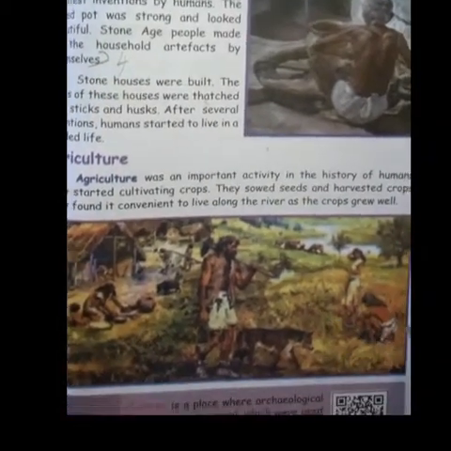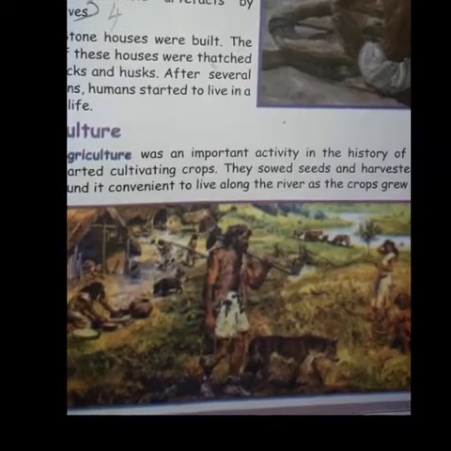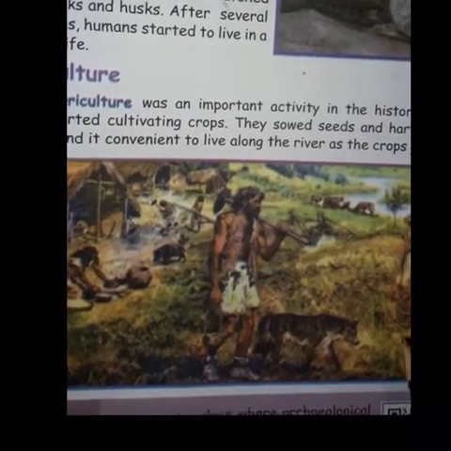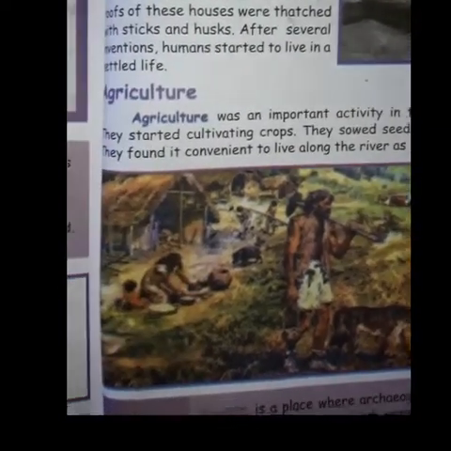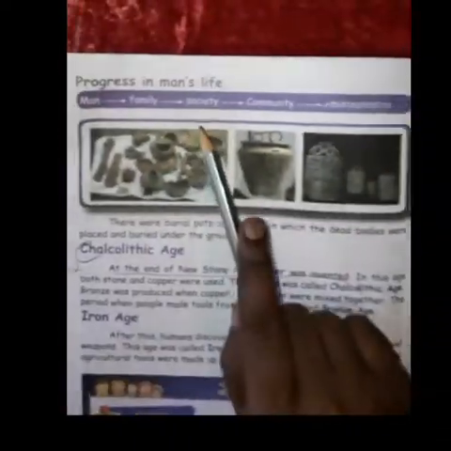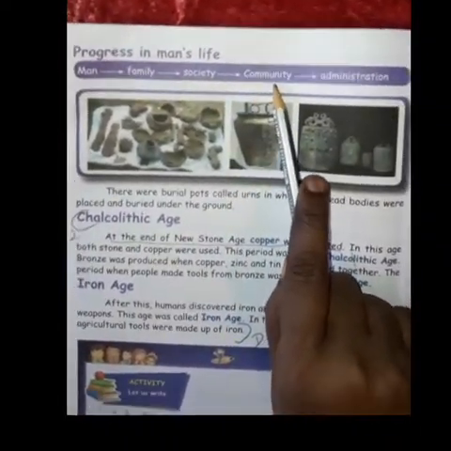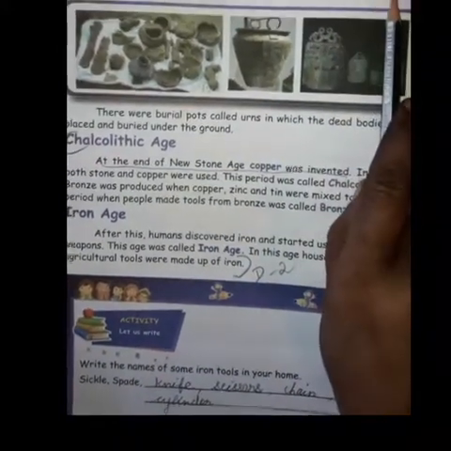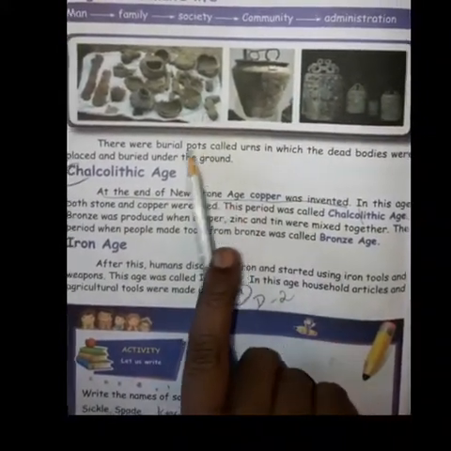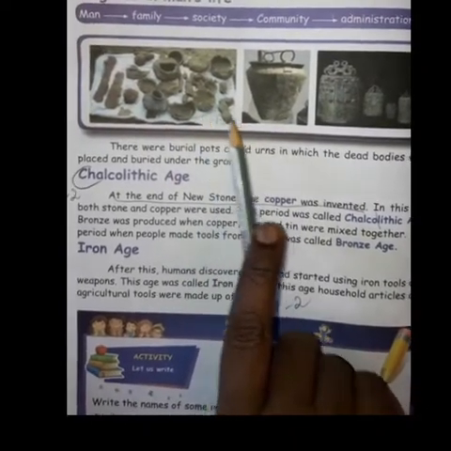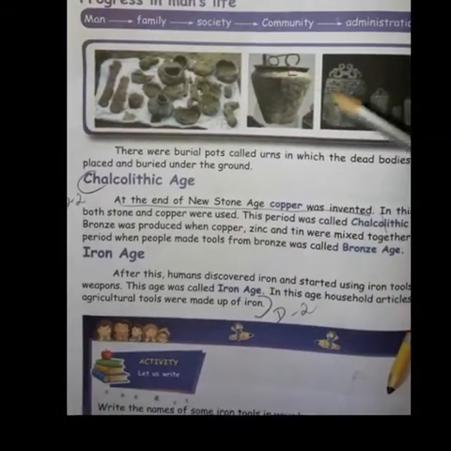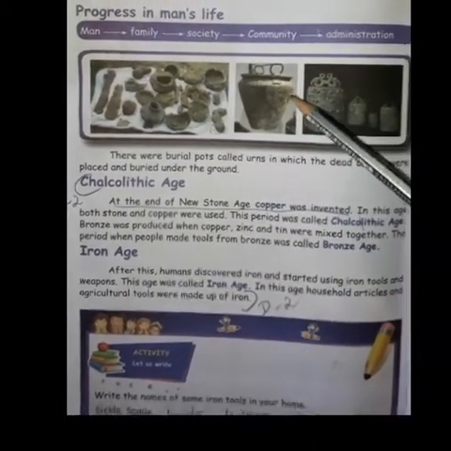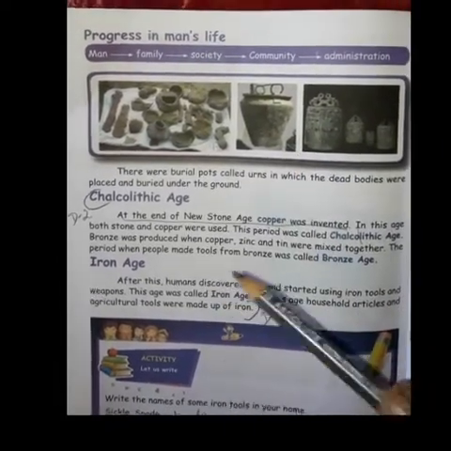Next, agriculture. You can see the picture here. Agriculture was an important activity in the history of humans. They found it good to live along the river as the crops grow well. Next picture, progress in man's life. Man to family, family to society, society to community and community to administration. You can see the picture here. There were burial pots called urns in which the dead bodies were placed and buried under the ground. In the olden days, they made a pot and kept the dead body inside.